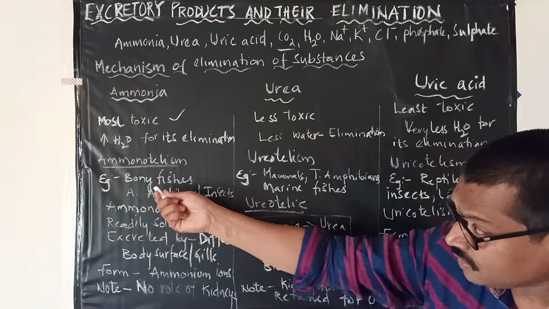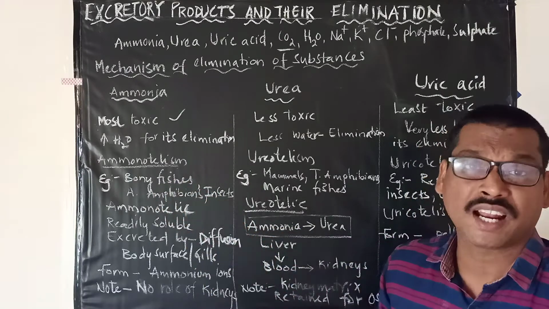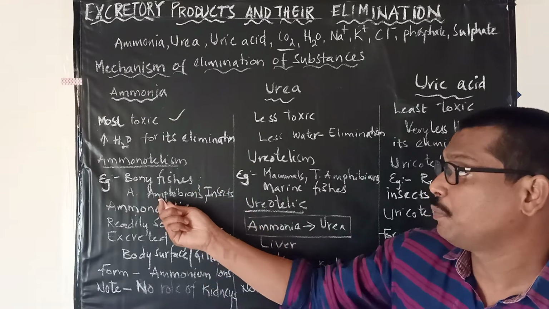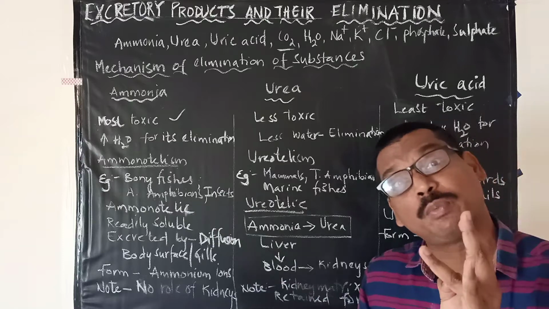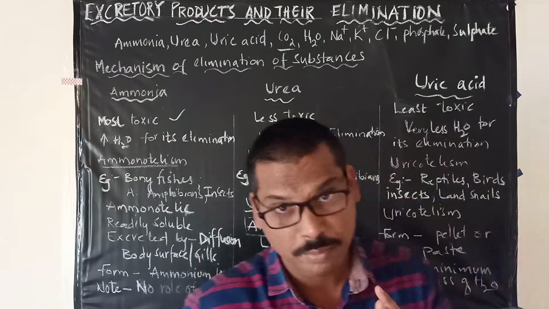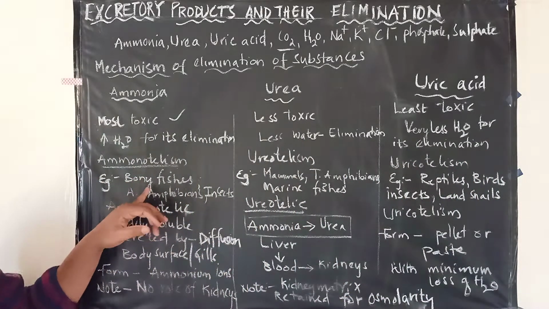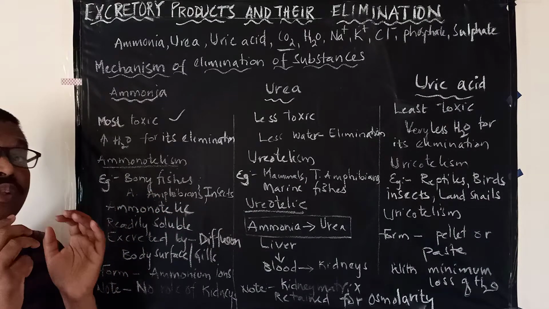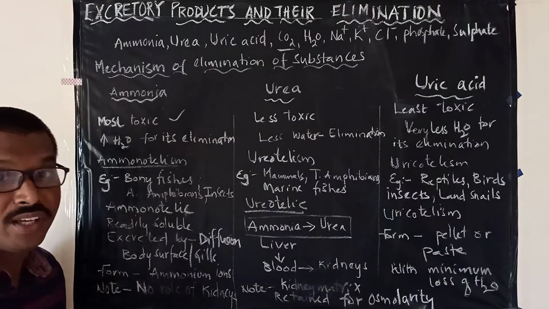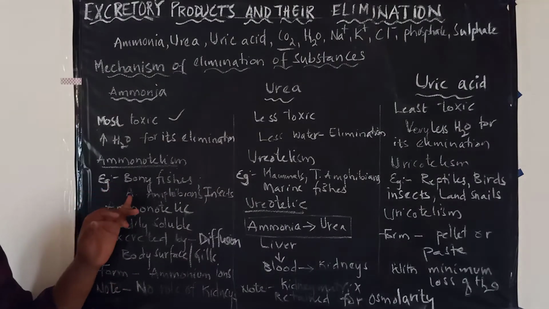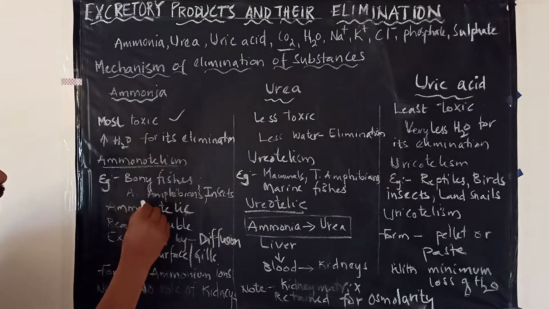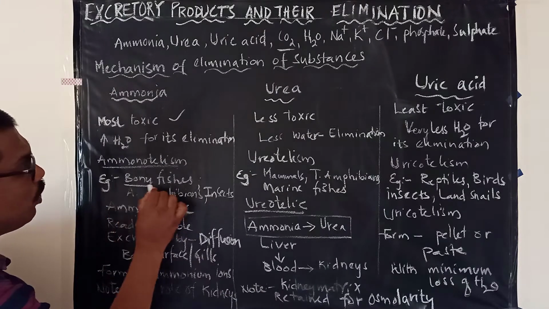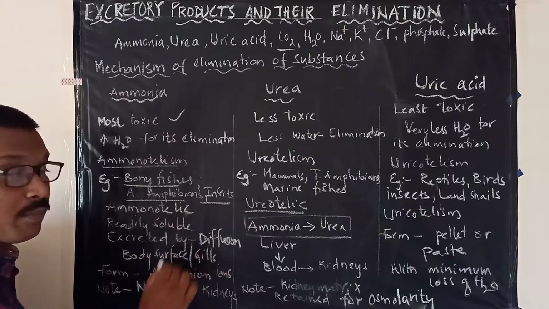There are some examples highlighted, like bony fishes, aquatic amphibians and aquatic insects. These are the simple examples we have to remember, those which excrete ammonia from the body by using more amount of water. If you observe clearly, all these bony fishes, aquatic amphibians or aquatic insects